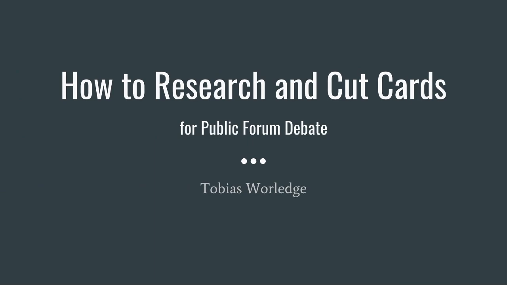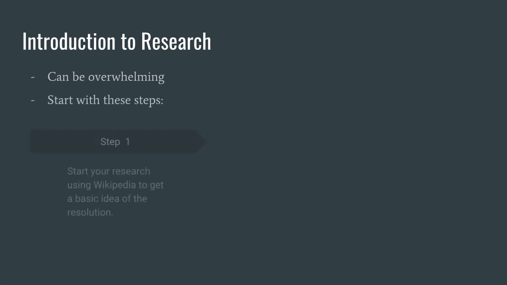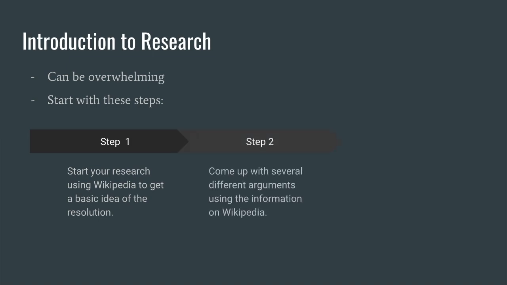When researching a resolution in preparation for a debate tournament, it can be overwhelming to understand a complicated topic. One of the best places to start your research is on Wikipedia. On Wikipedia, you can find a comprehensive summary of the resolution. It is important to remember that this is just to get a rough idea of what you should research. From there, you should be able to come up with some arguments that you can look into.